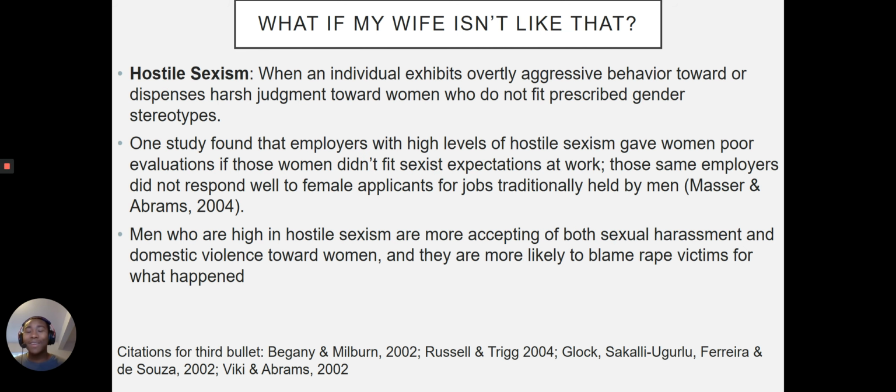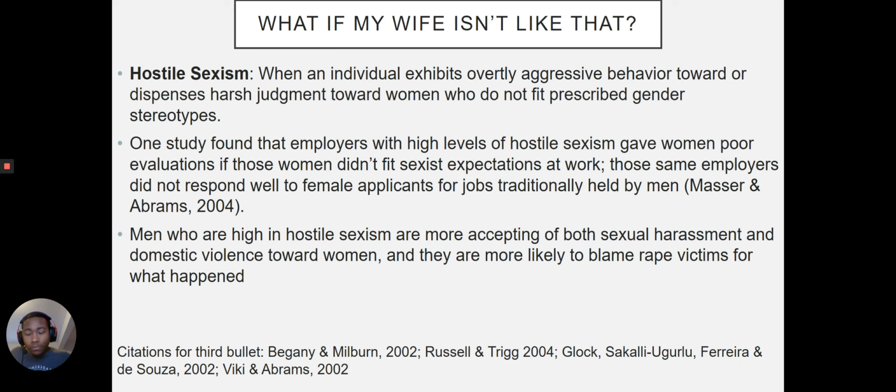So the question is, what if my wife isn't like that? Here's where hostile sexism comes in. If you don't adhere to those positive qualities that I defined, you will then either judge or have aggressive behavior toward the woman who does not fit this.